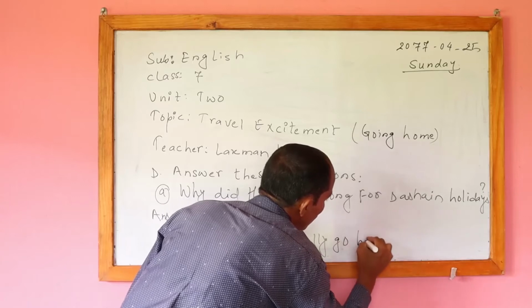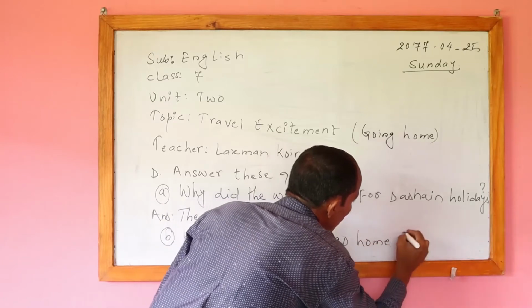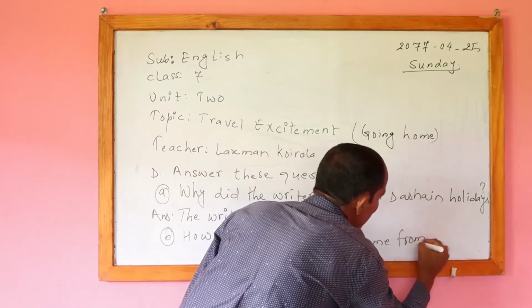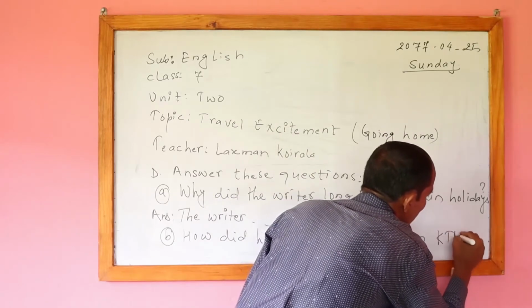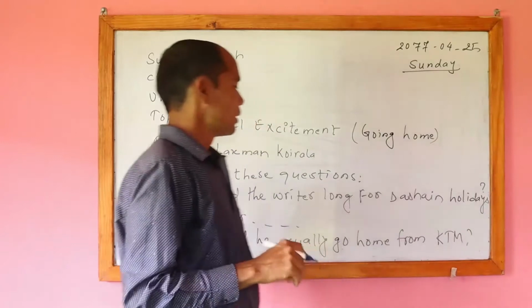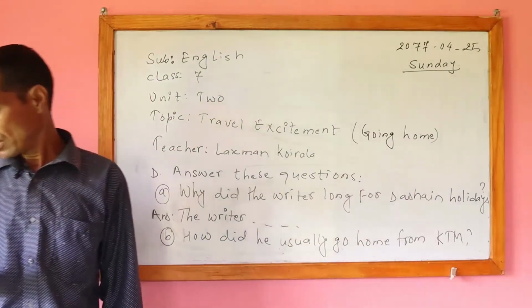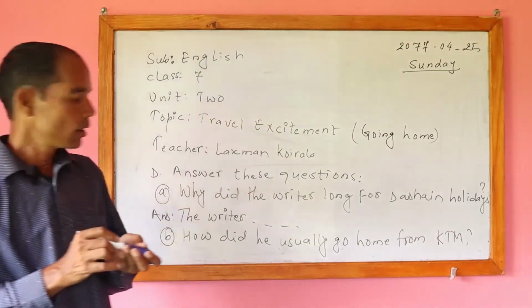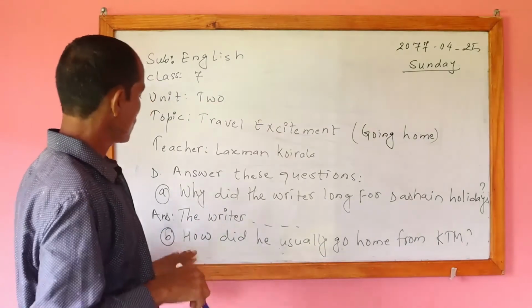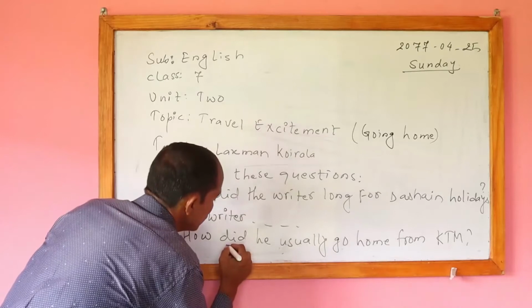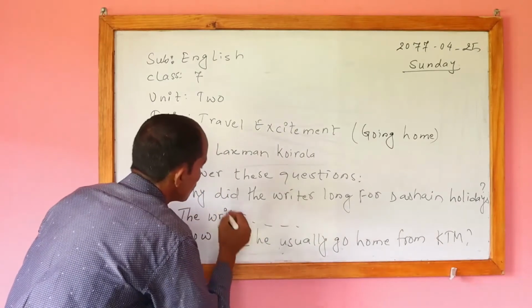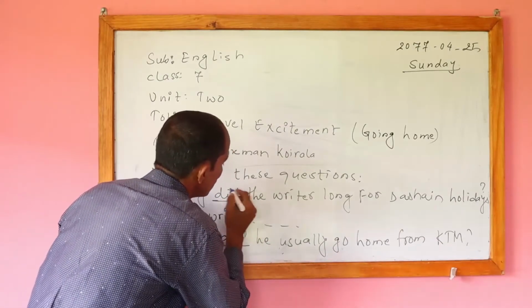Go home from Kathmandu. For Kathmandu we can write KTM like this. Now the B question is also asked in the past tense. Look here, did is used here. Also in A, did is used.